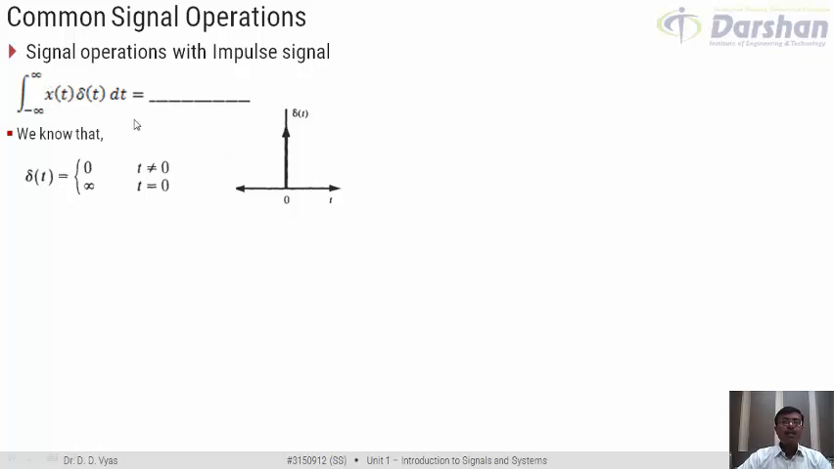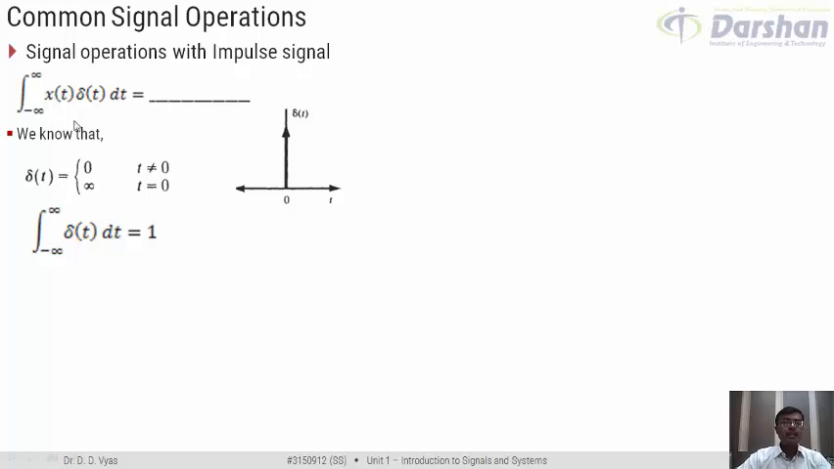So we have the concept of integration here. Why? Because we know one more property of delta, that if I integrate this delta function from minus infinity to infinity, it is going to give me 1. That is, we remember when we discussed the impulse signal, we discussed that the impulse signal is a unit area signal. That is, the area under the curve of the delta function is equal to 1. So when I integrate delta t from minus infinity to infinity, the result is equal to 1.